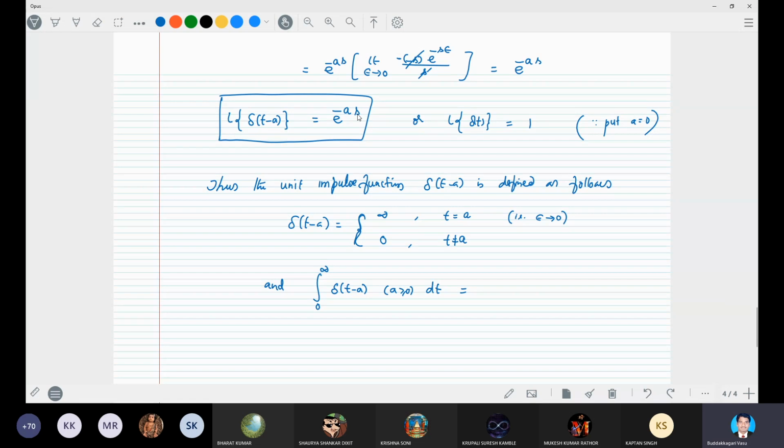That means by definition, integral 0 to infinity e power minus st delta t minus a is equal to e power minus as. But I need only delta t minus a, with no e power minus st. We can eliminate that e power minus st by putting s equal to 0. Then it is 1, right?